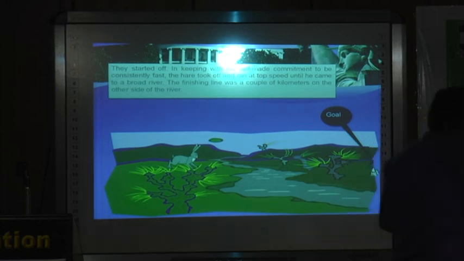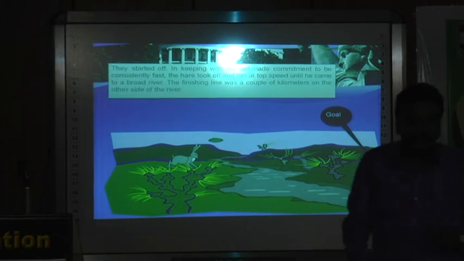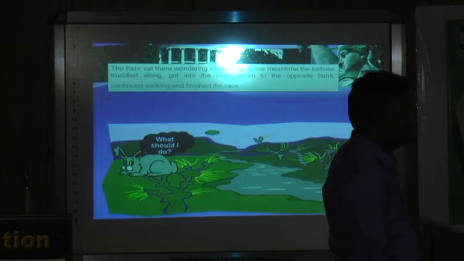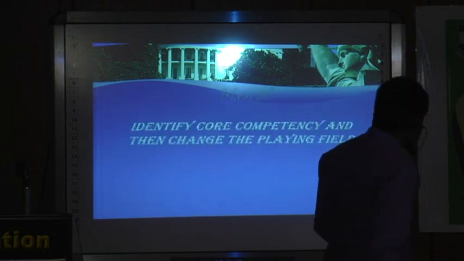The hare ran faster than the tortoise. In front of the river, the hare was stopped. The tortoise slowly moved, swam across the river and reached the destination. Now what's the moral behind the story?